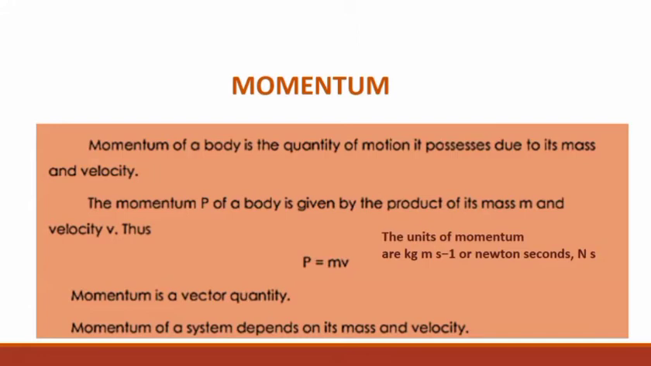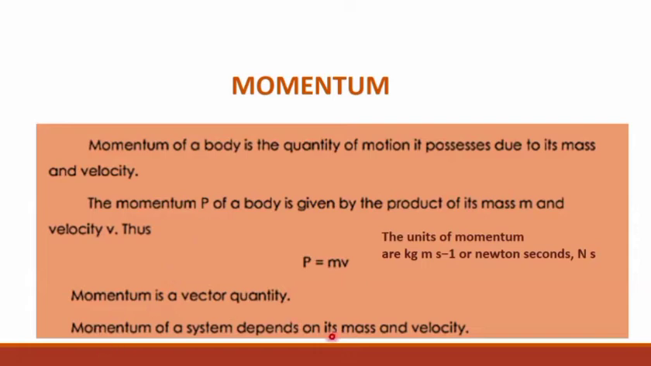A bullet has a small mass, but its impact is very strong when it fires due to its high velocity. An object that has velocity has momentum, but a stationary object has no momentum. Momentum of a body is the quantity of motion it possesses due to its mass and velocity, or the momentum p of the body is the product of mass and velocity.